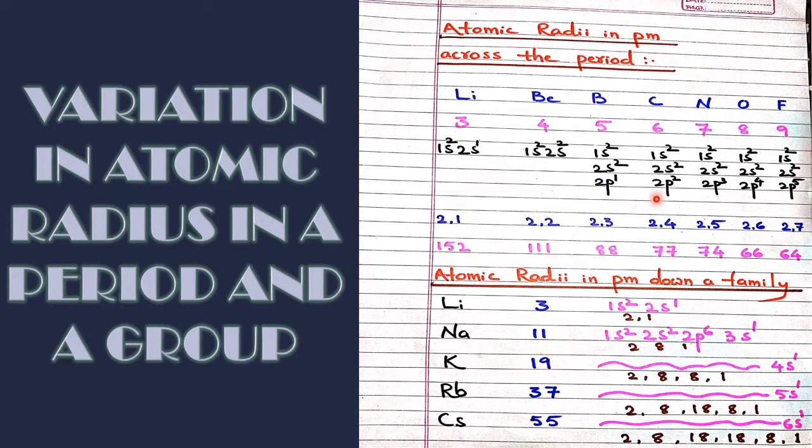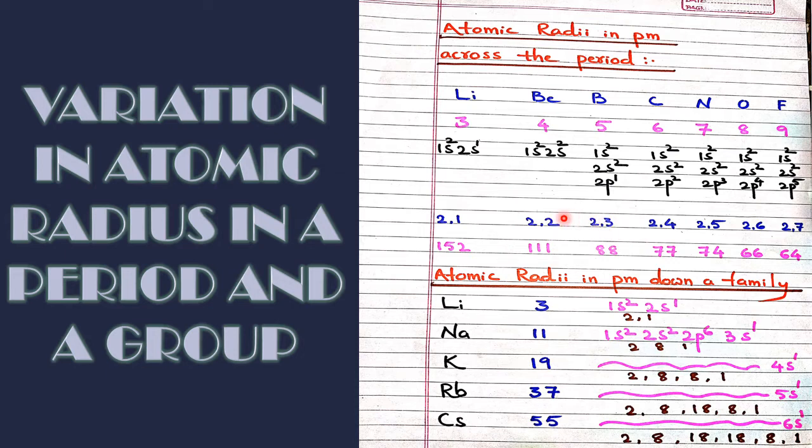See here. In the case of a period, atomic number increases only by 1. See 3 to 4, 4 to 5, 5 to 6. Atomic number in a period, if you move from left to right, is increasing just by 1. So that one extra electron, where is it going? It is going to the same level, L level. So no extra shell is created. In the same shell, electron is adding.